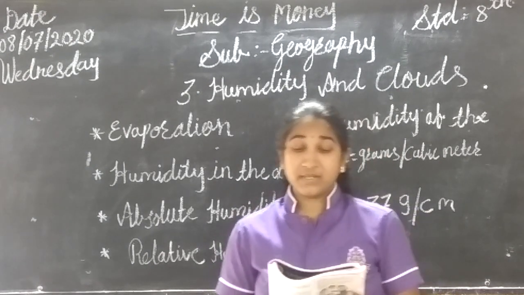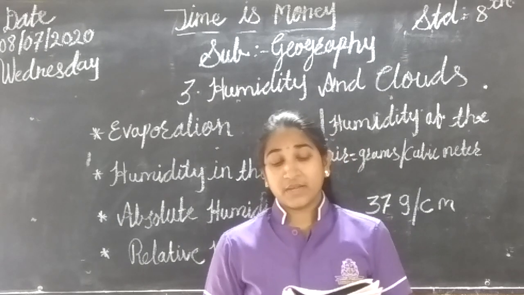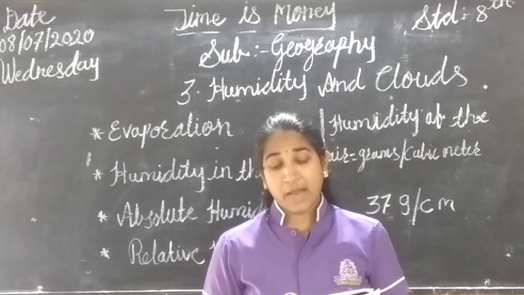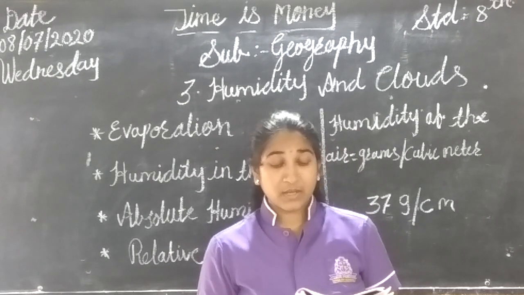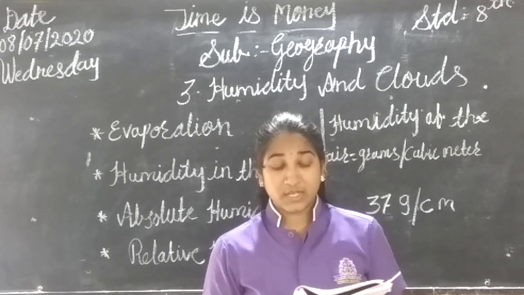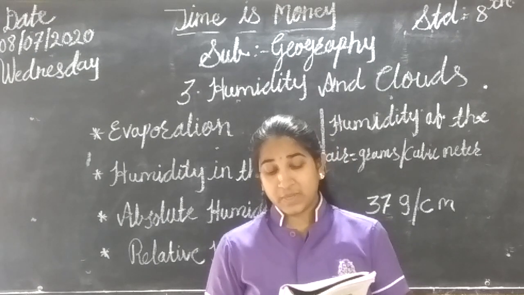See in the table, the vapor holding capacity of 1 cubic meter of air at various temperatures is given here. Calculate the difference in capacities by observing the table. See, the table gives the temperature of the air, 0 Celsius, then the vapor holding capacity and the difference in the capacity.